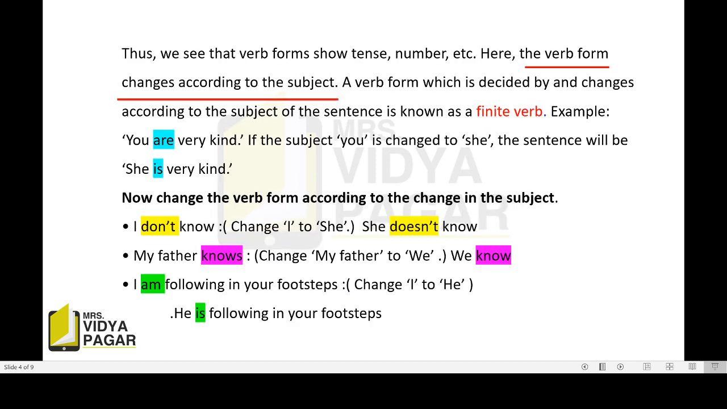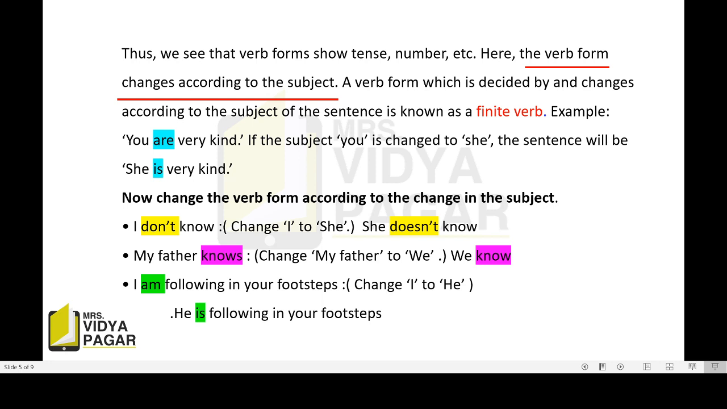Now, students, next. Thus, we see that verb forms show tense, number, etc. Here, the verb form changes according to the subject. A verb form which is decided by and changes according to the subject of the sentence is known as a finite verb.